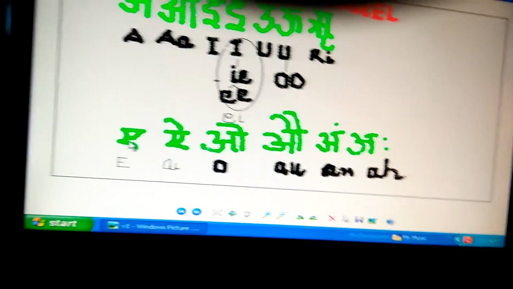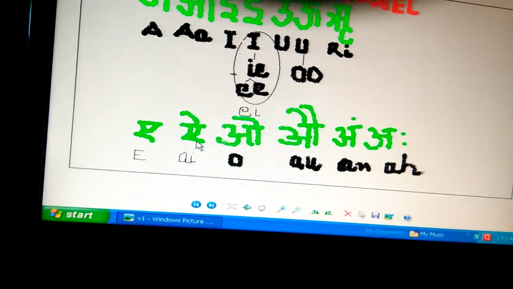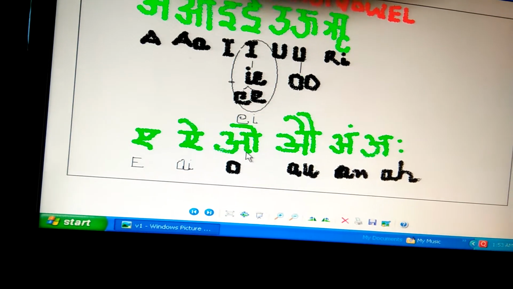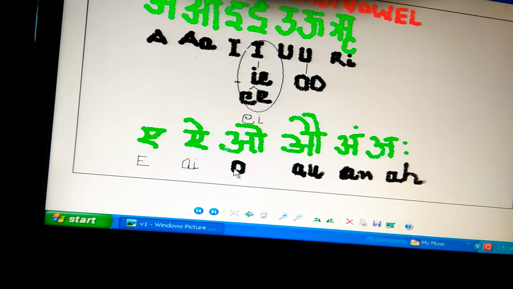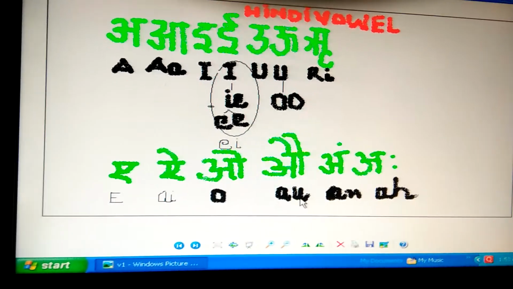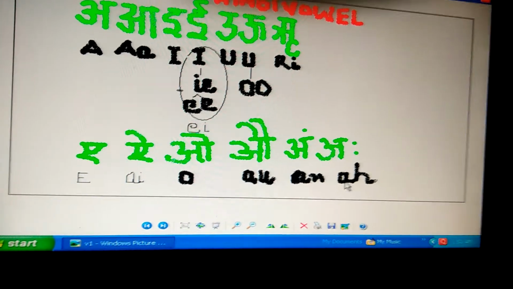A can be written E. I can be written AI. O can be written O. Au can be written AU. Ang can be written AN. Aha can be written AH.